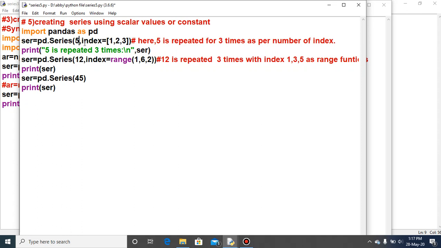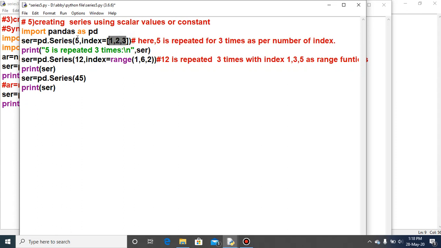Because I want to repeat this 5 three times. The first 5 will contain the index as 1. The second time the 5 will contain the index 2, and the third time the 5 will contain the index number 3. That is why, as a comment, it is written here: 5 is repeated for 3 times as per the number of index. The number of index is 3, 1 to 3.